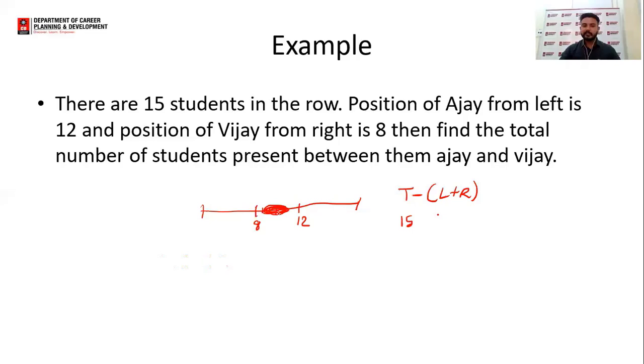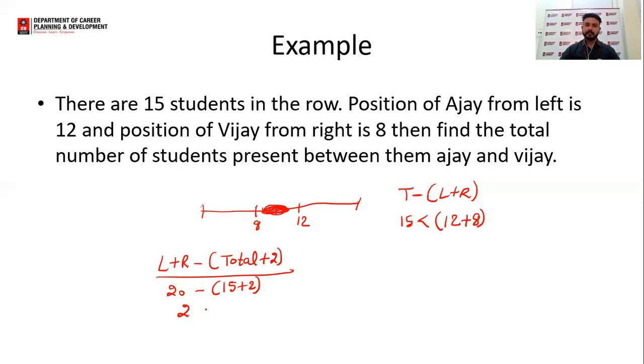This is a very simple formula that you have to apply. L plus R, that is 12 plus 8, 20, minus total, which is 15, plus 2. So 20 minus 17 will be 3. So I can say there will be 3 students present between Ajay and Vijay. I hope this is clear to all of you. Very good. We can move forward if it is clear.